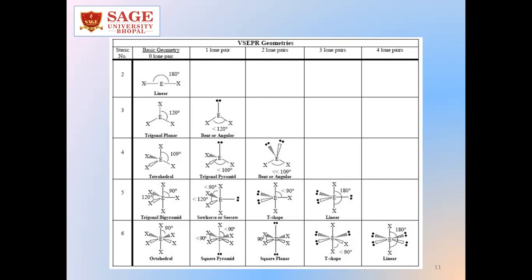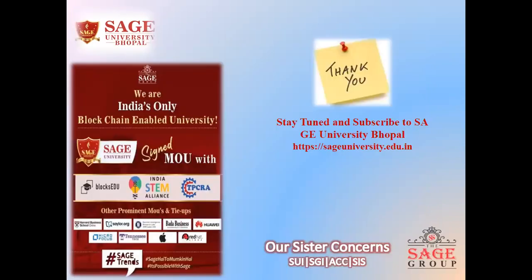So we have seen what could be the shape depending on the number of lone pairs and number of bond pairs. Now, if we calculate the valence electrons of the central atom as well as peripheral atoms, we can easily put them in the group they belong to, and we will be able to determine the three-dimensional shape of the molecules. So that was the topic of today's discussion.